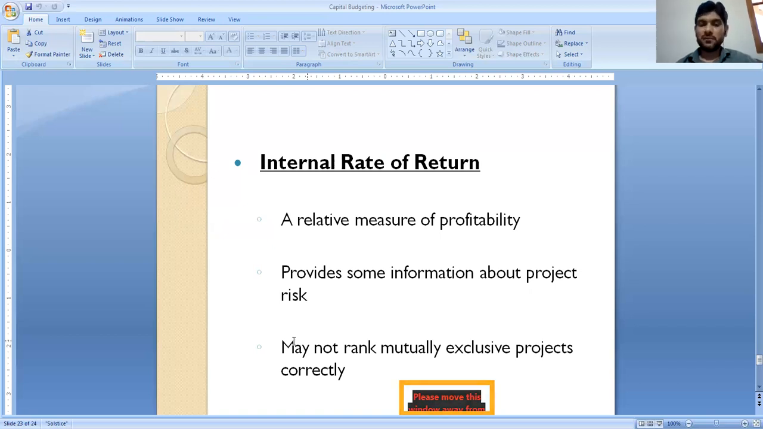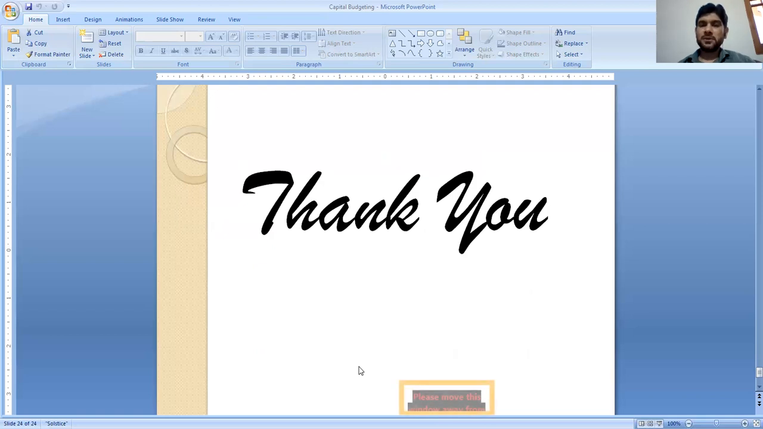What does it not have? What are the disadvantages? The third one is that it may not rank mutually exclusive projects correctly. This is all based on the chapter capital budgeting.